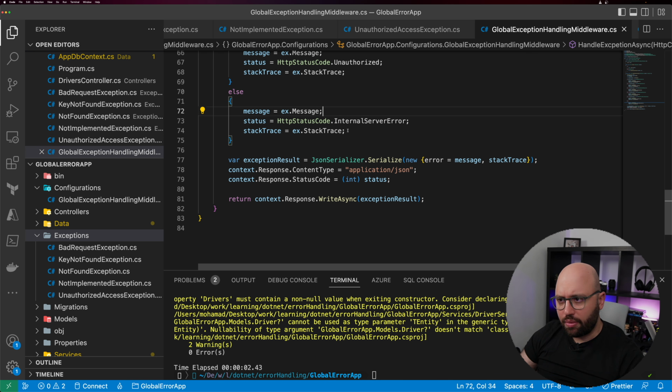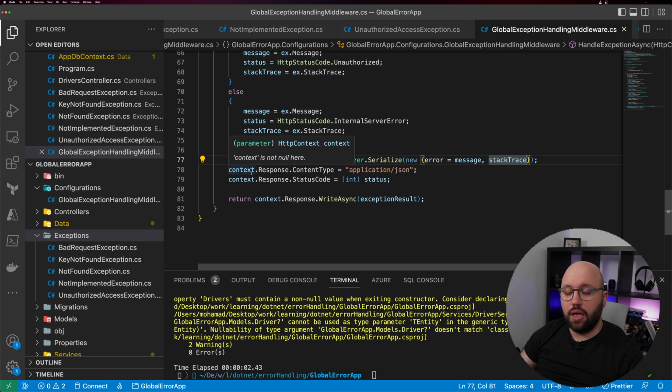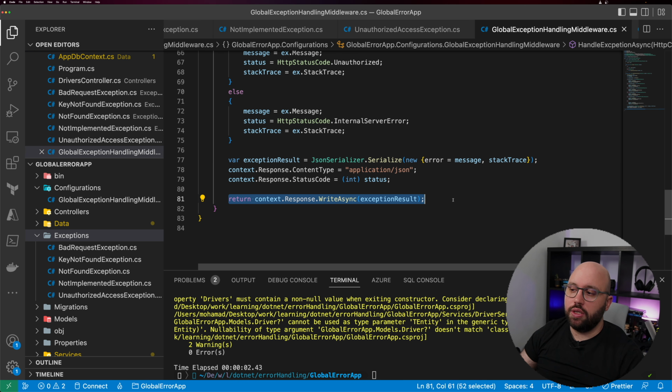And then here we are serializing the error with a stack trace, and then we're returning it as JSON type to the user with the HTTP status of whatever the error was. Then we're writing it back, so we're stopping the request and sending it back to the user. So that's in essence.